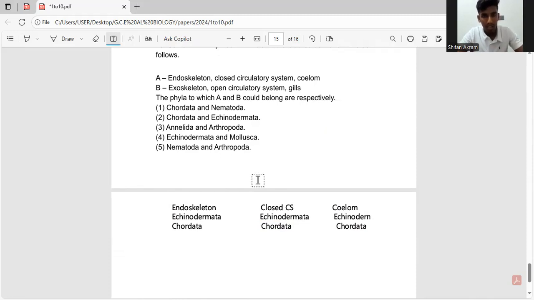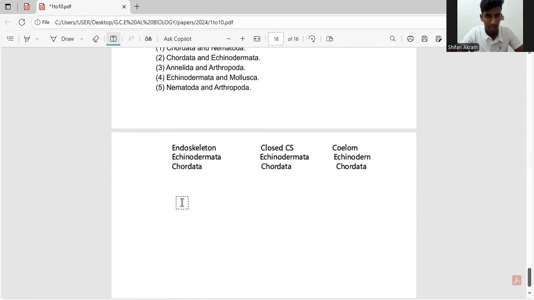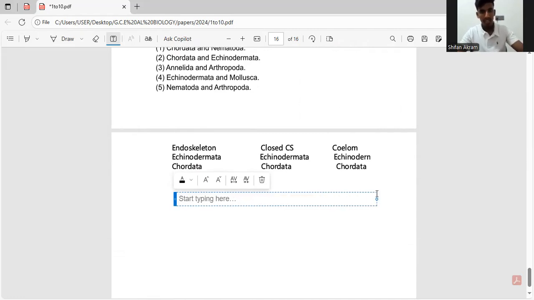So for B, they are saying the exoskeleton, open circulatory system, and gills. So let's take a look at the phyla that have all of these features. Exoskeleton, open circulatory system, and gills.